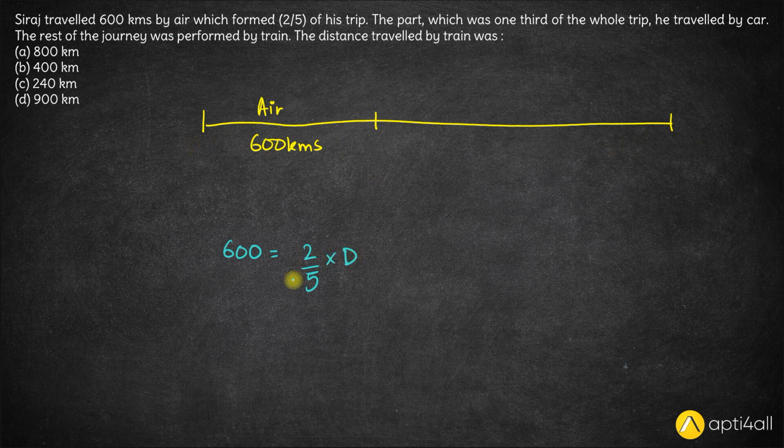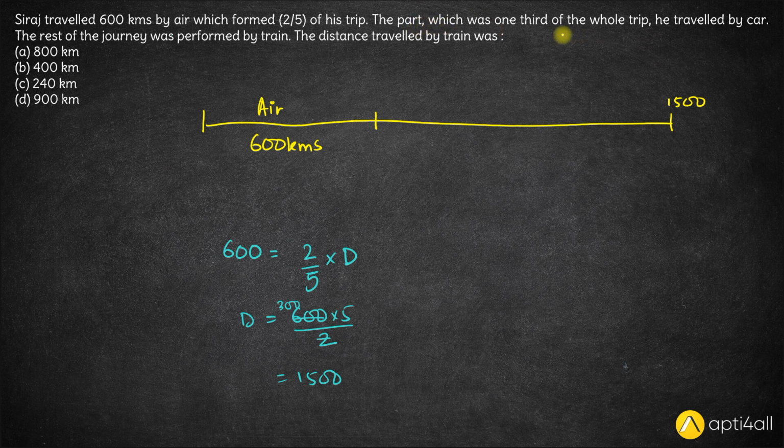This total distance is d. So from here the total distance d comes out to be 600 into 5 by 2. So 600 by 2 is 300, 300 into 5 is 1500. So the total distance to be travelled is 1500 kilometers, this total distance. Fine. Out of which 600 is travelled through air.